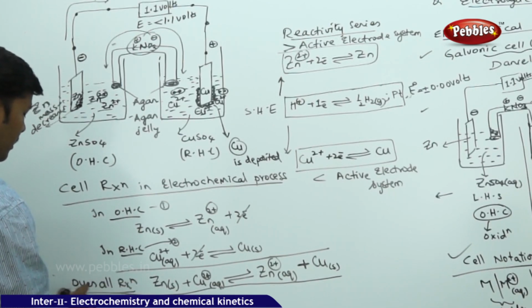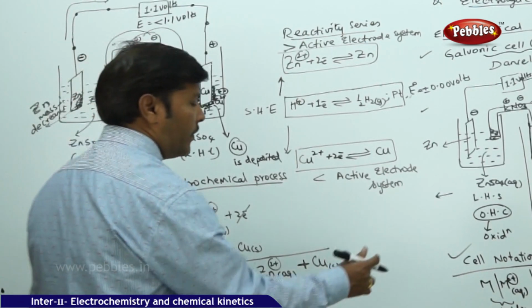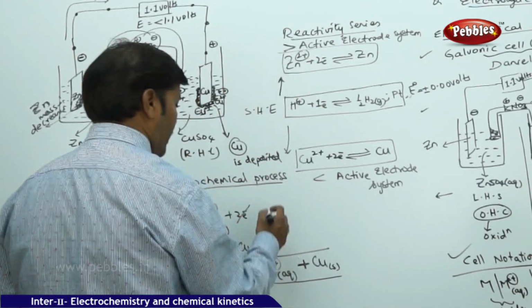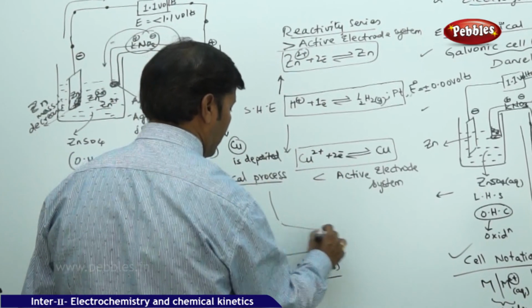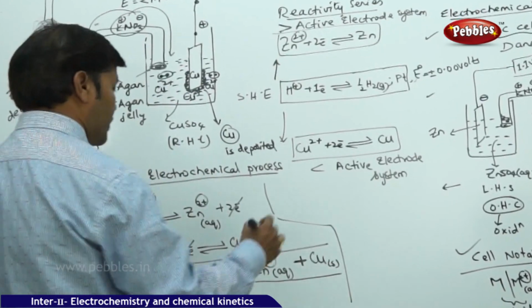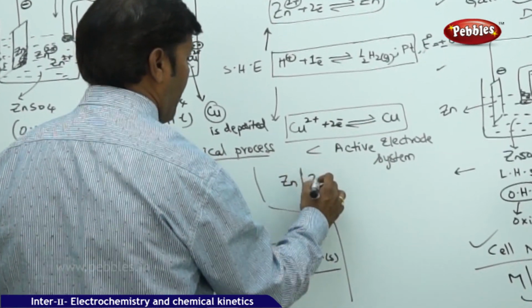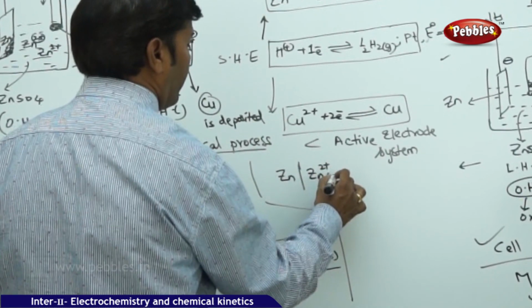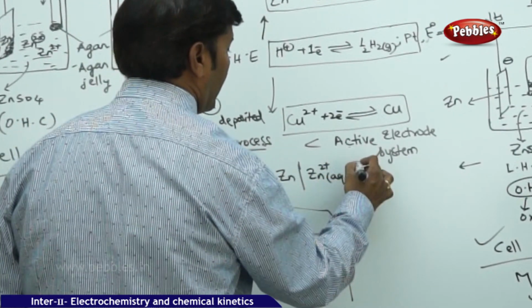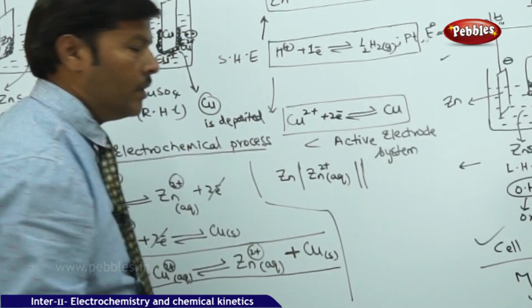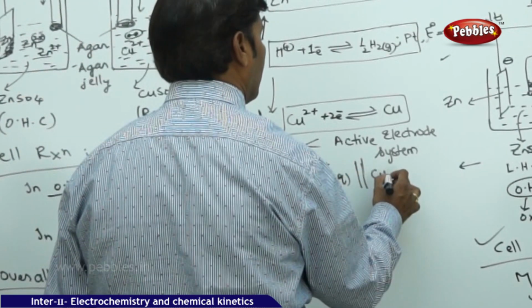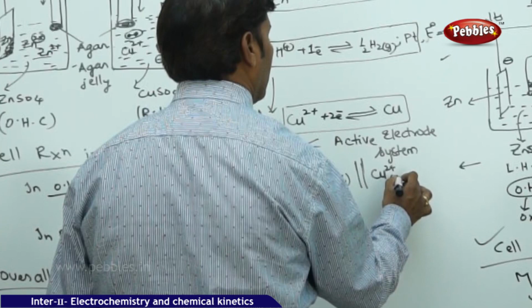of the electrochemical cell. In the overall reaction, if you are converting this reaction into cell notation, we write Zn, single vertical line, Zn2+ aqueous, again a double vertical line represents the salt bridge, and again cupric ions are getting reduced to copper.